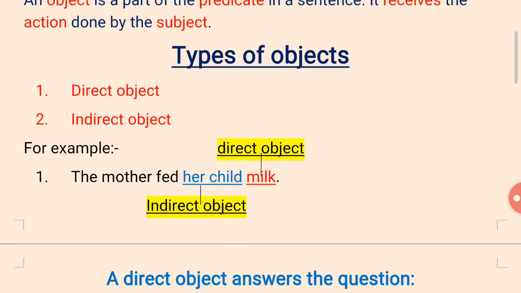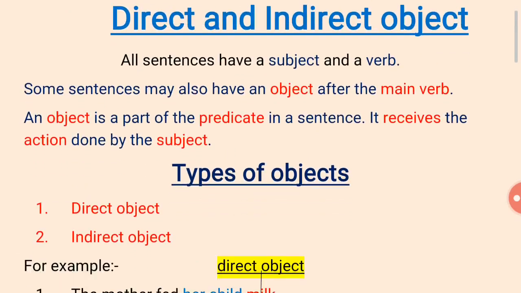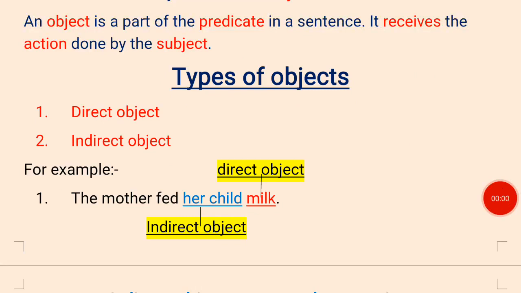We'll see the types of objects. There are two types of object: direct and indirect object. For example, the mother fed her child milk. Milk is the direct object and her child is the indirect object.